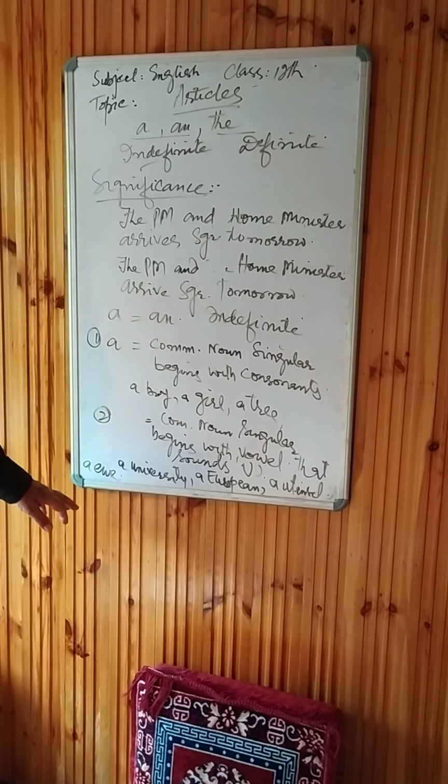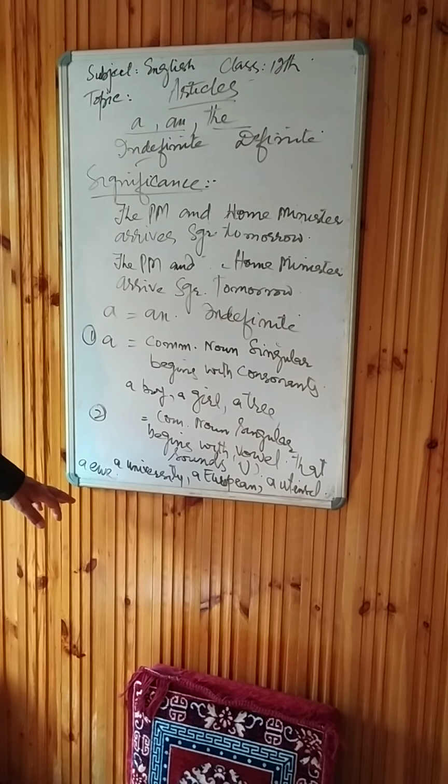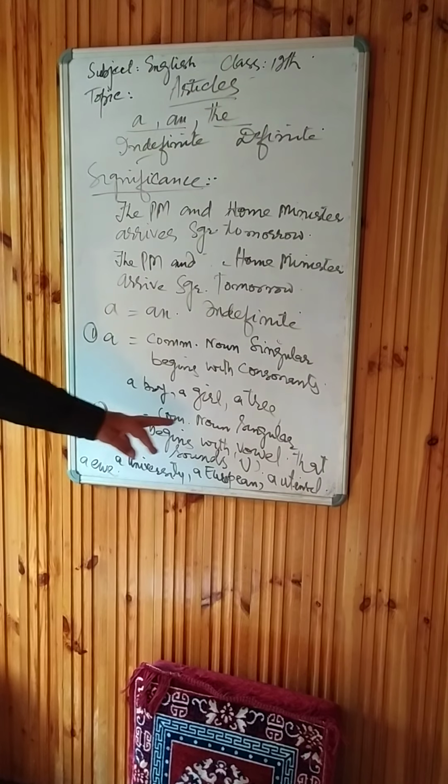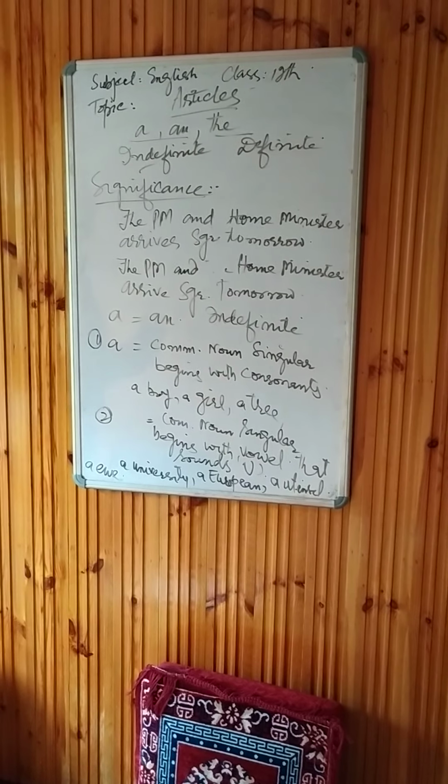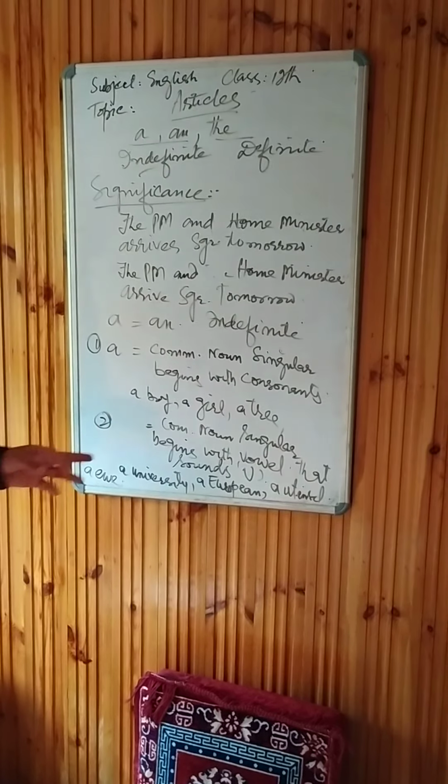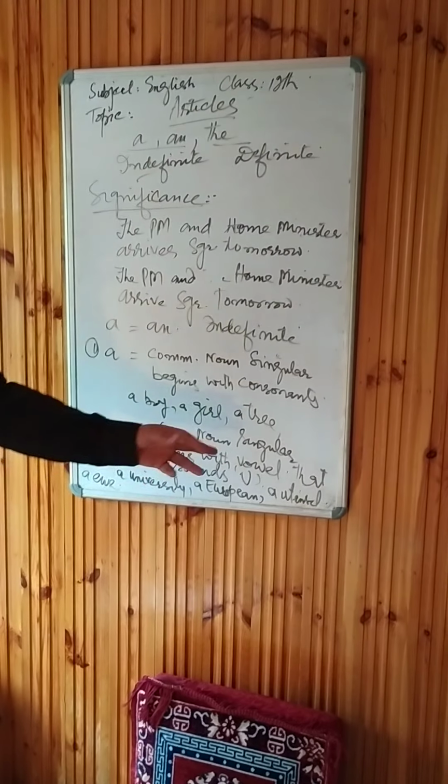We pronounce it as you. When it sounds like you, at that time you have to use a: a university, a European, a utensil.